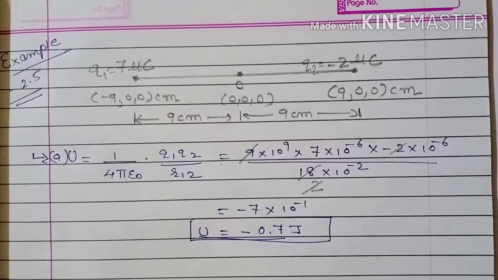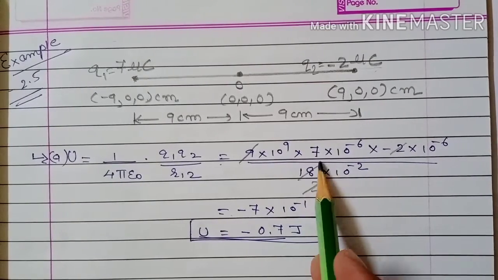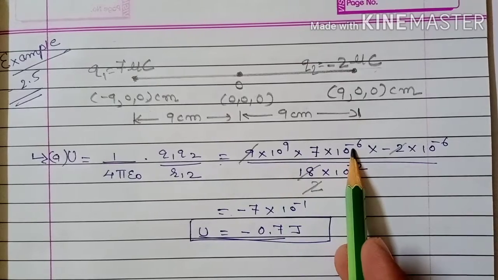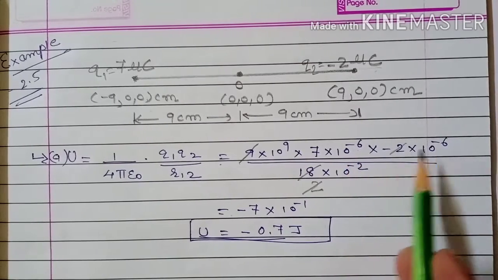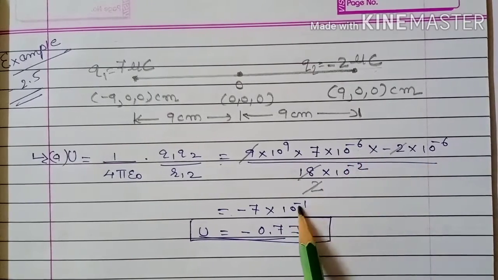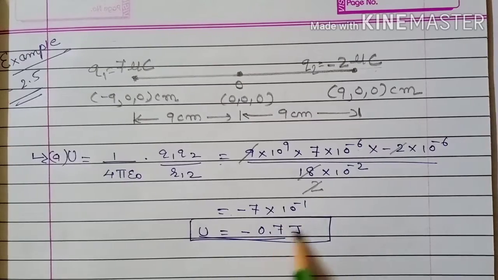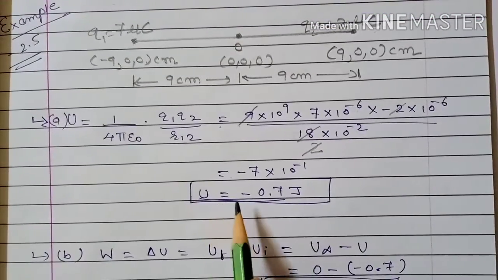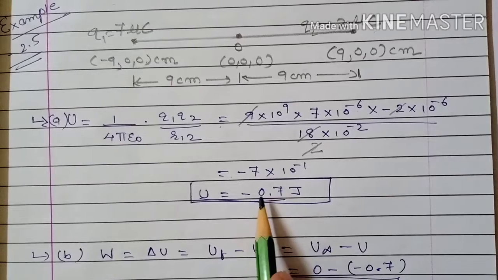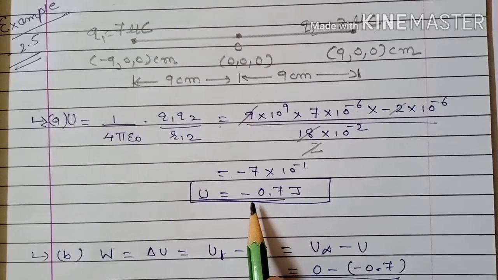9 to the 18, 2 will get cancelled. What will remain? Minus 7 into 9 minus 6, 3. 3 minus 6, minus 3 plus 2, minus 1, 10 raised to minus 1. So it can be written as the total potential energy of the system of two charges in the absence of an external field, that is minus 0.7 joule.